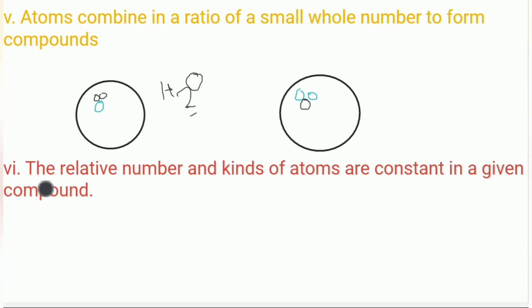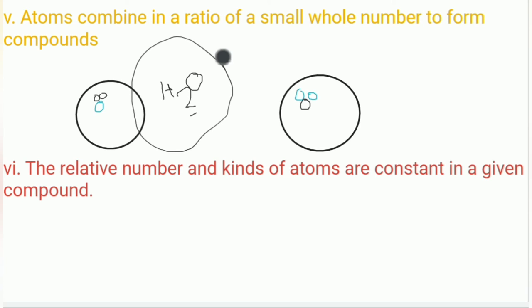And the sixth is that the relative number and kinds of atoms are constant in a given compound. So why are we saying that H2O has two hydrogen atoms and one oxygen atom in water? If I take a bucket full of water, will I find only two atoms of hydrogen and one atom of oxygen?